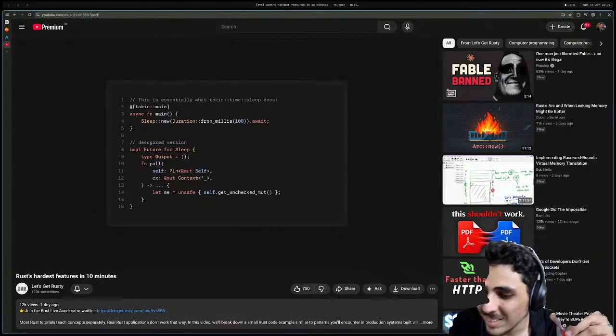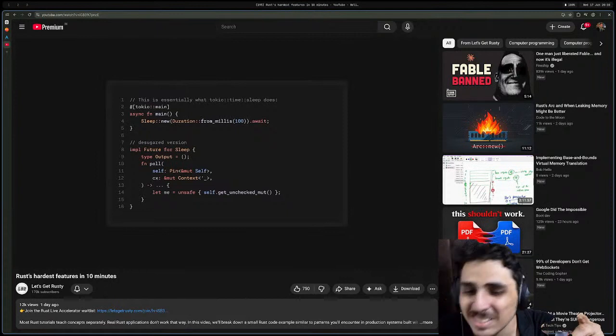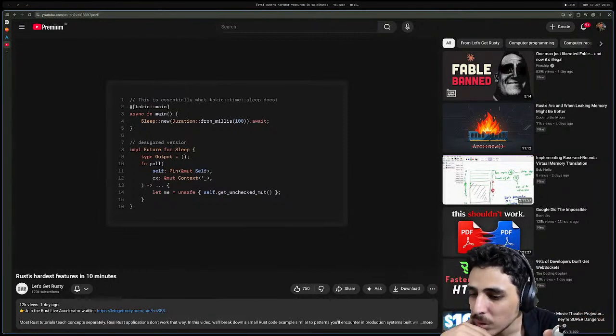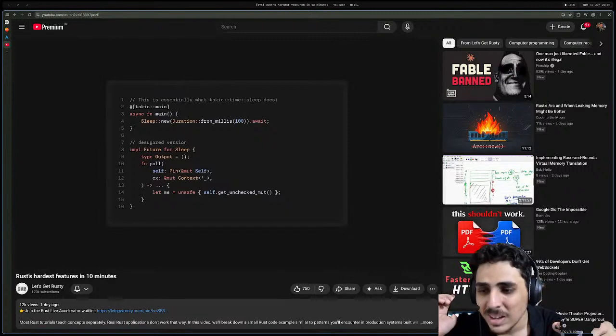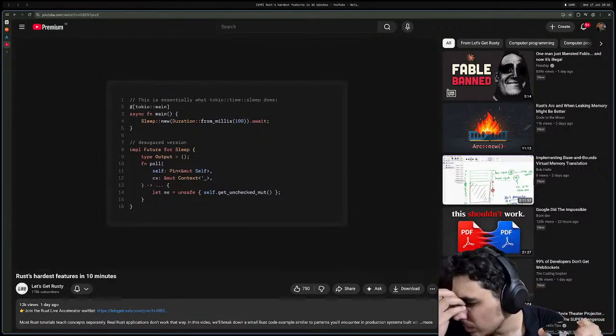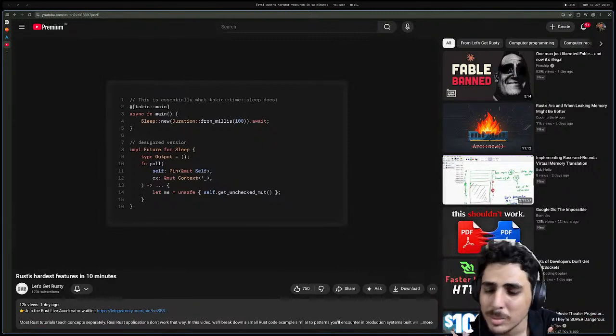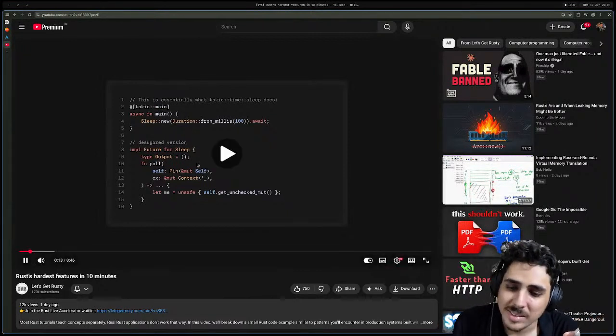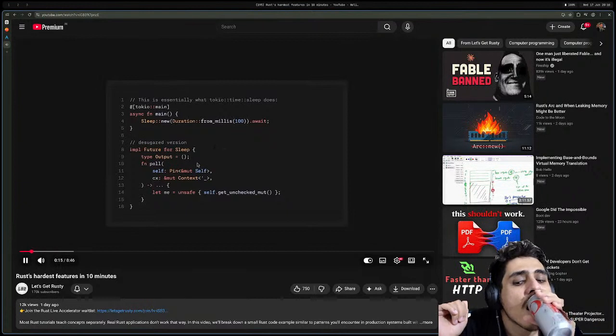Oh, this is something I don't know. This is very exciting. This is one of the projects I wanted to do to really understand how an event loop works, to build something like Tokio. And I remember there was some video where somebody actually did that in a 20-minute video, like a toy version. This is basically that, I guess. This is essentially how Tokio's sleep works under the hood.